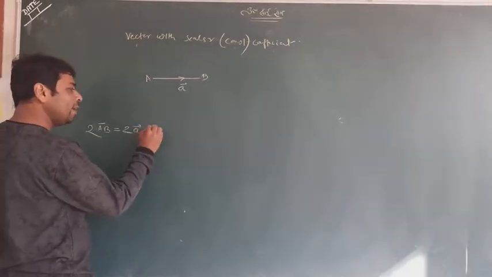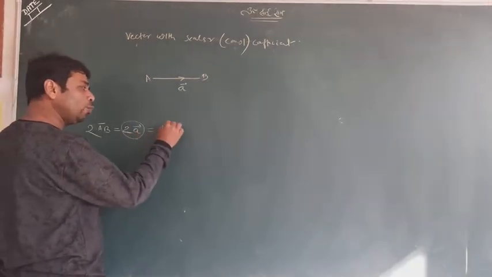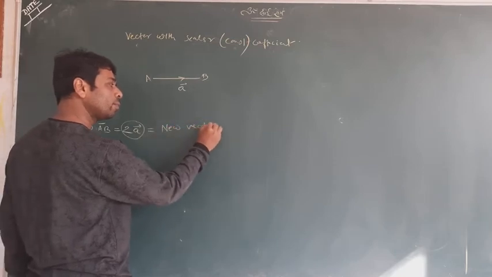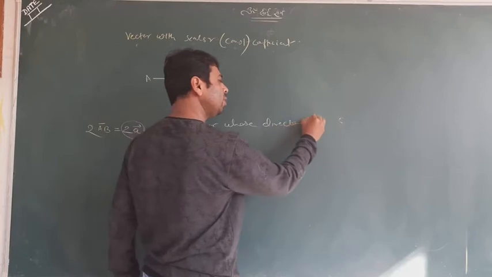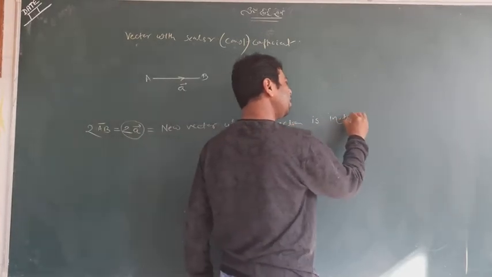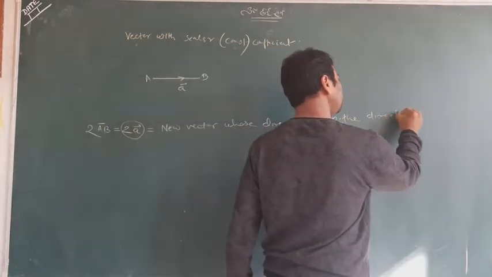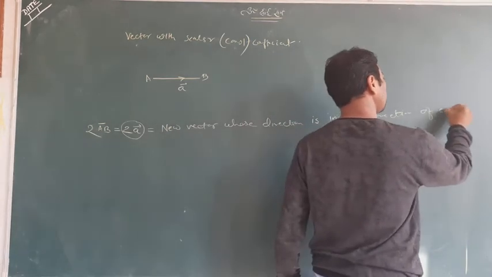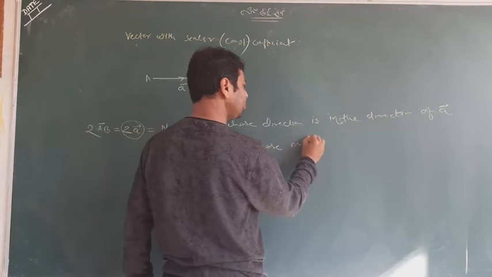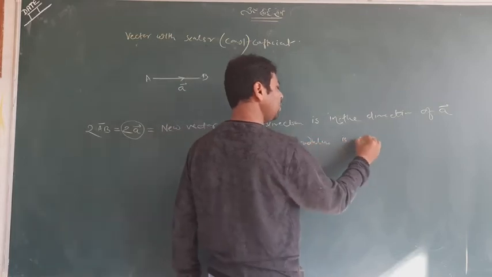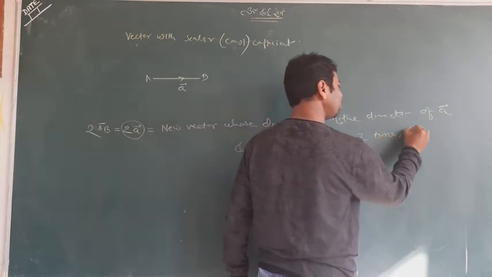I would say that 2A is a new vector whose direction is the direction of A and whose mod is 2 times A.